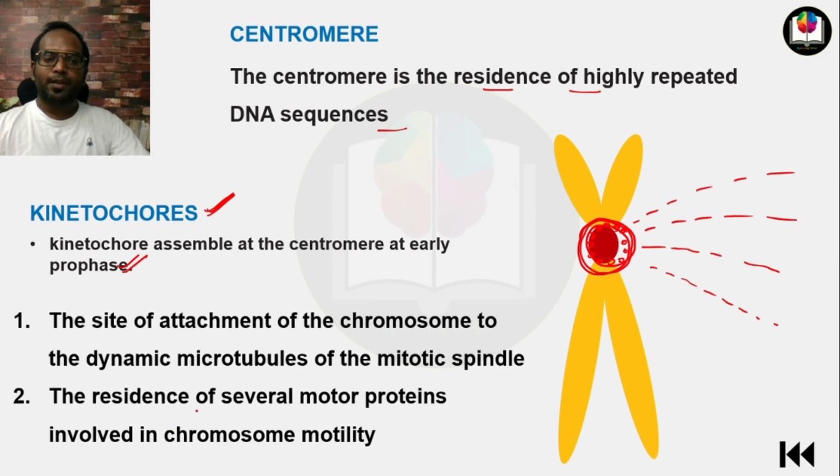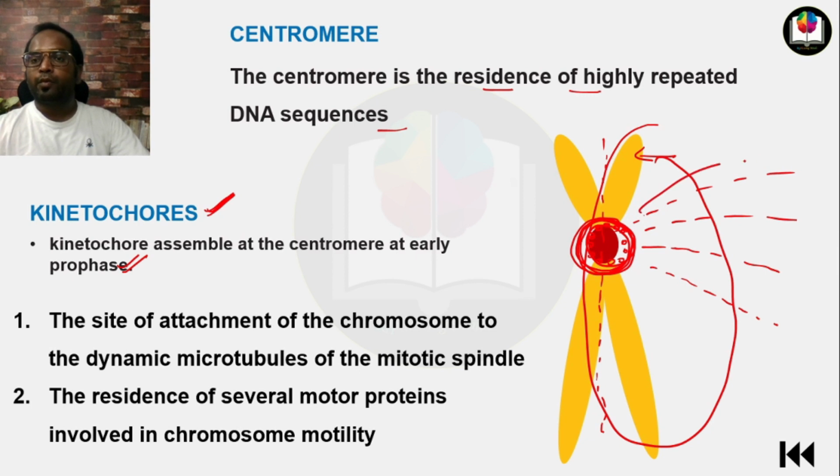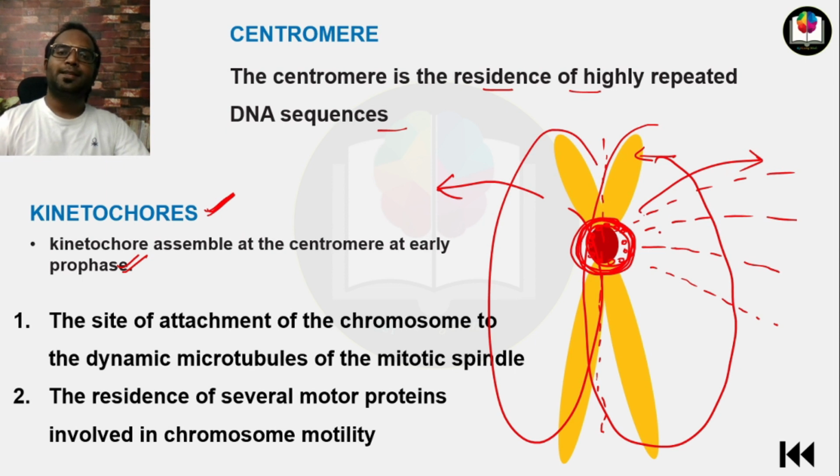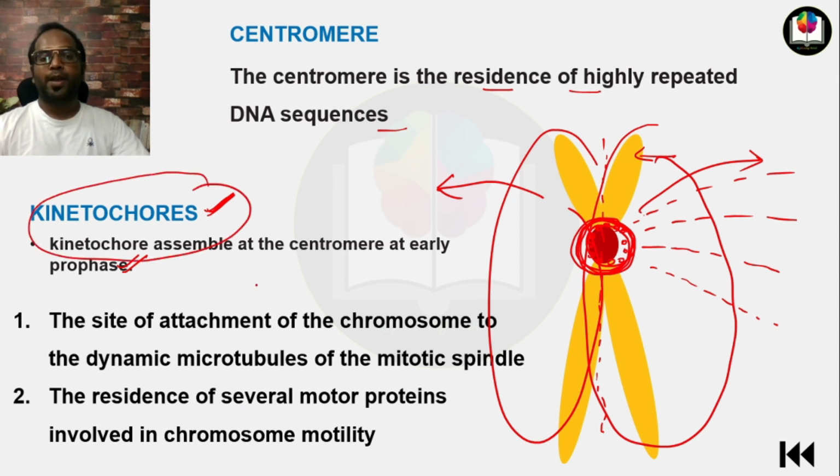And kinetochores are the residence of several motor proteins which are involved in chromosome motility. Kinetochores have so many motor proteins, and those motor proteins help in the movement of these chromatids. When they are separated in anaphase, this sister chromatid will move in this direction and this will move in the opposite direction, and this type of movement is helped by motor proteins which are present at kinetochores.